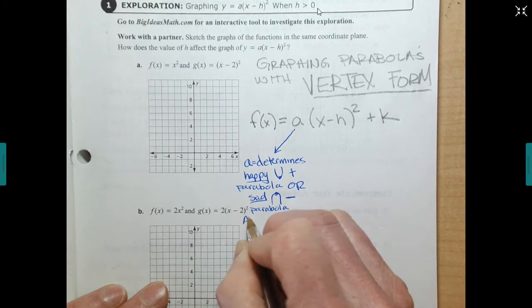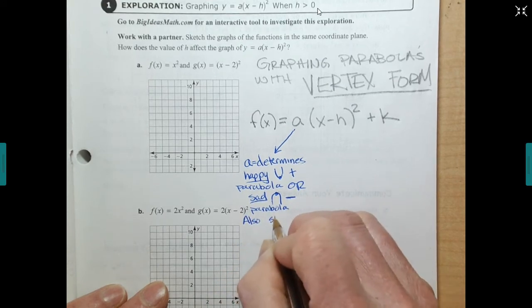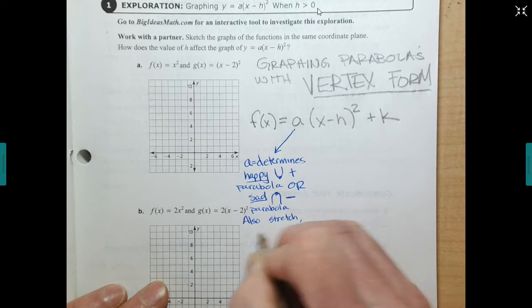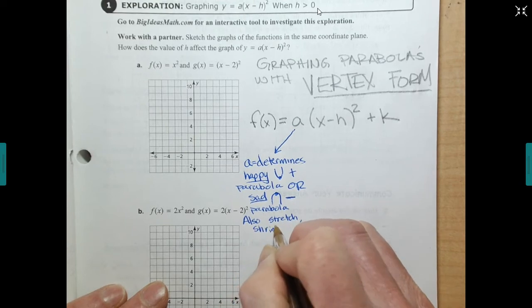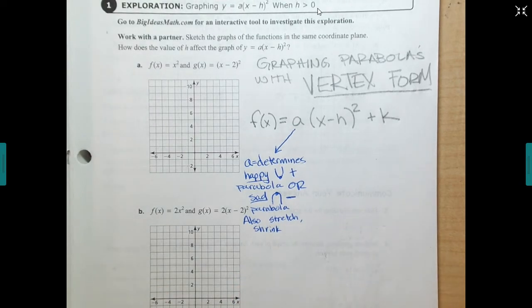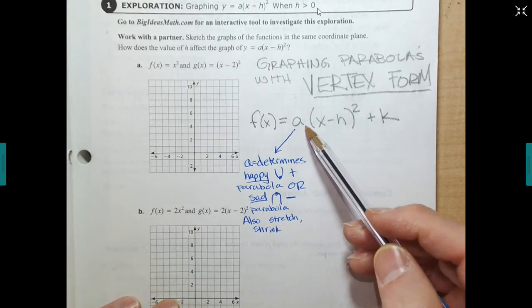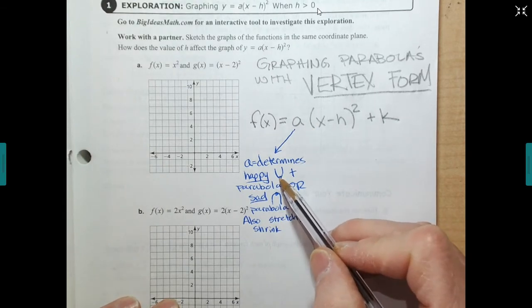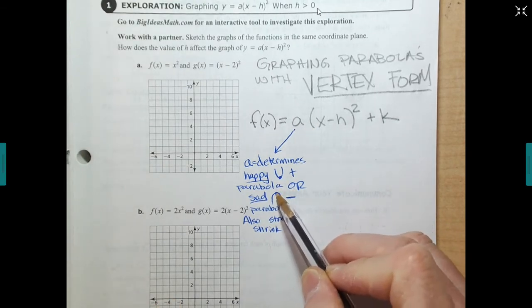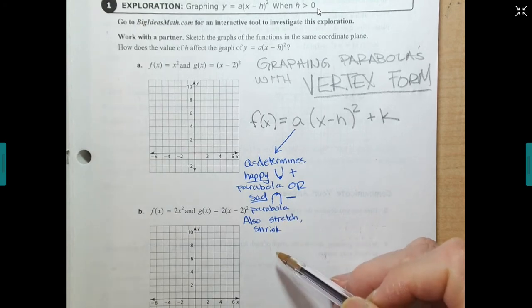It also does stretch, shrink, makes it get fatter, makes it get skinnier. So your a value does all that. It determines if it's an upward facing parabola, a downward facing parabola. It determines the stretch or the shrink.